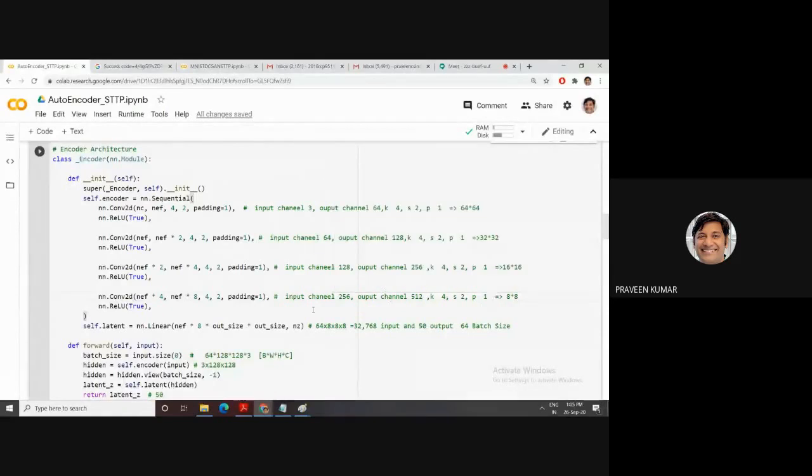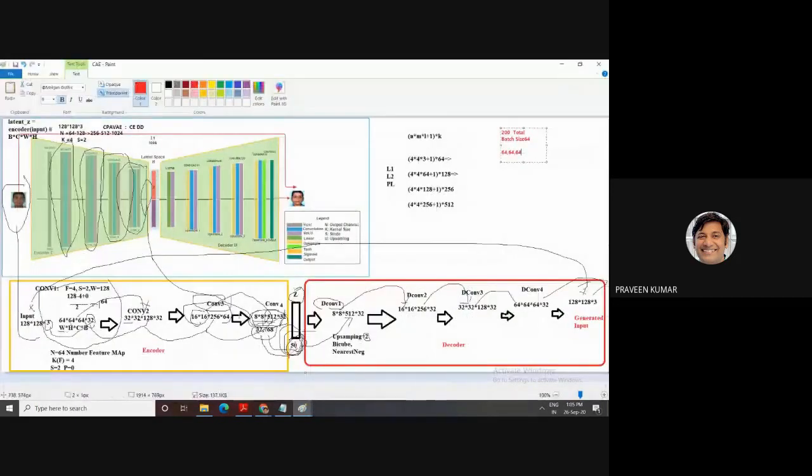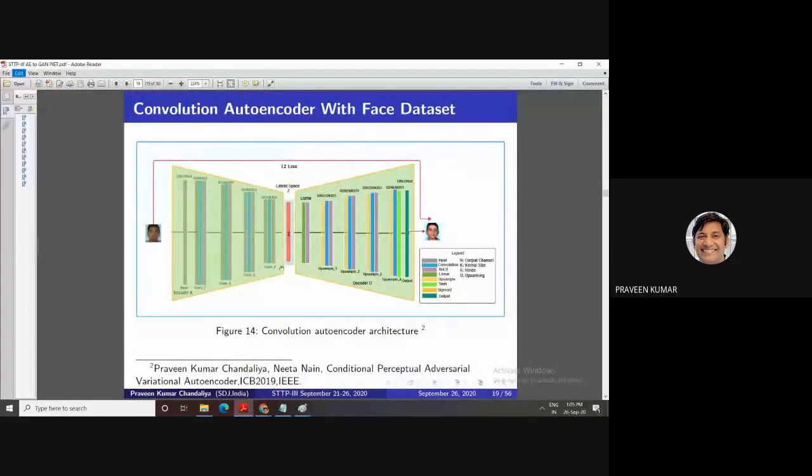Okay. Then the 8 cross 8 image and 64 channels I need to convert into 50. So we need a linear layer. This one is my total size. Flatten it. So with the help of this linear layer, I flatten and then the output is 50. And Z is my latent vector. So this one is my encoder. So we get the 50.